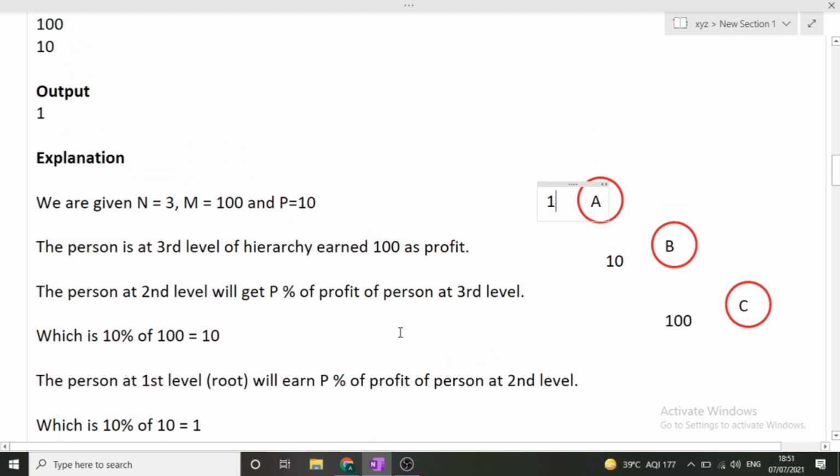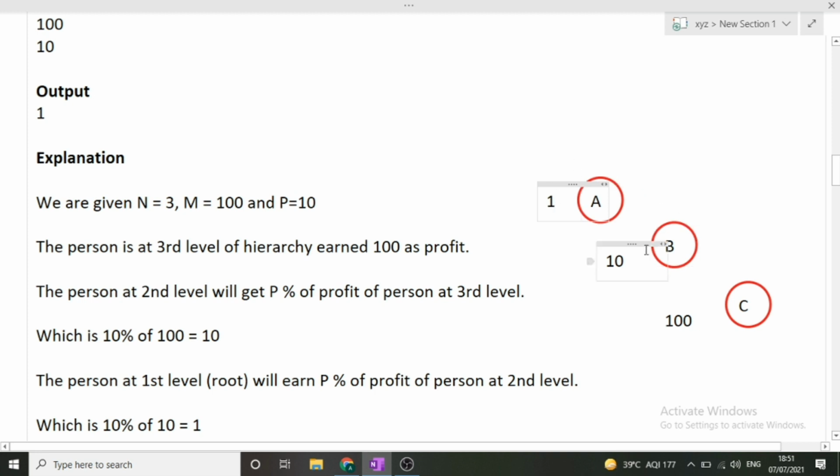Now see how many times we have done the calculation. First 100 was given to us. Now we have made a 10% cut from this 100. We have got the value 10. So we have done this calculation one time till B. Now one more calculation has been done: from this 10 again we have taken 10% and given to A. So from reaching C to A we have done 2 calculations of 10%.